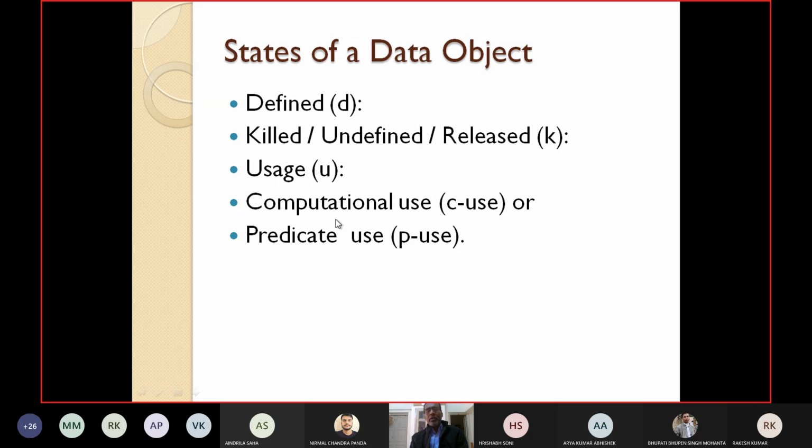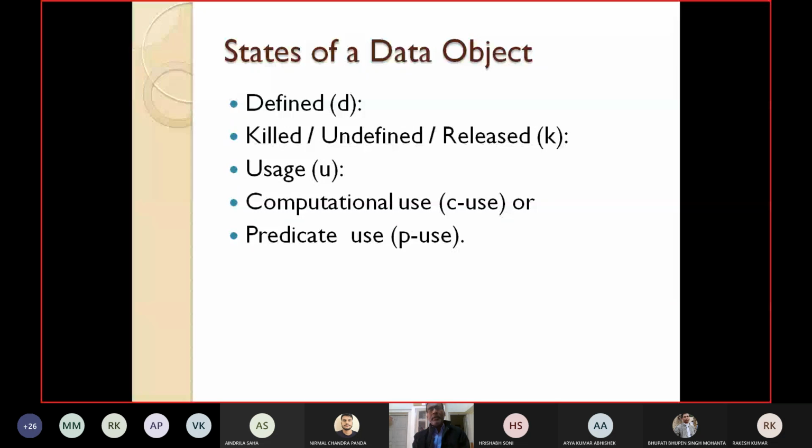It can be computational. That means like A is equal to B plus C. That means B is used here, and this is just a computational use. Another use could be predicate use.